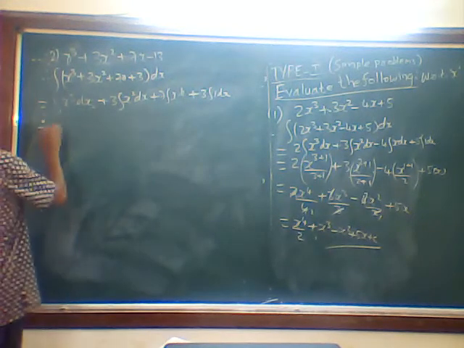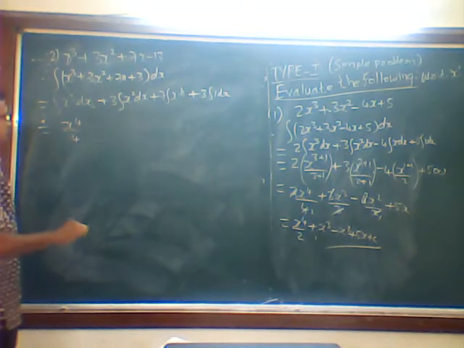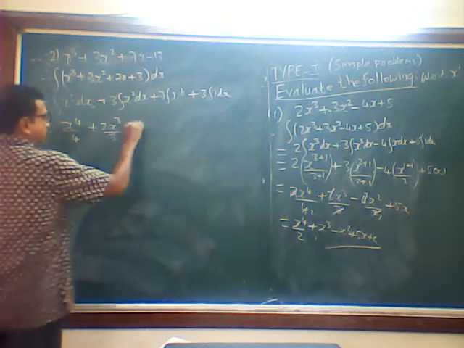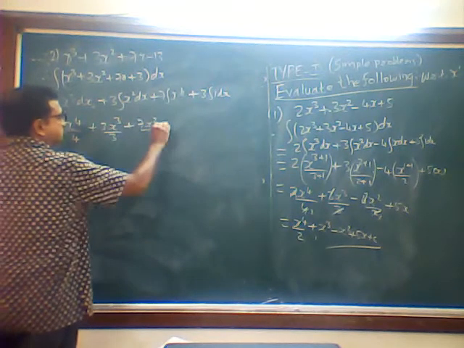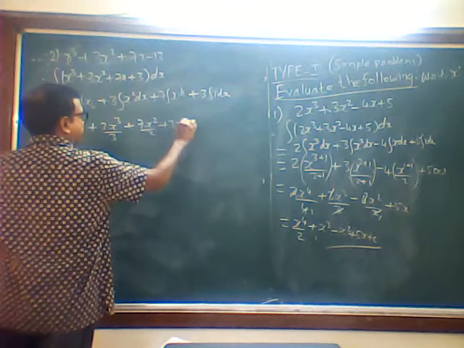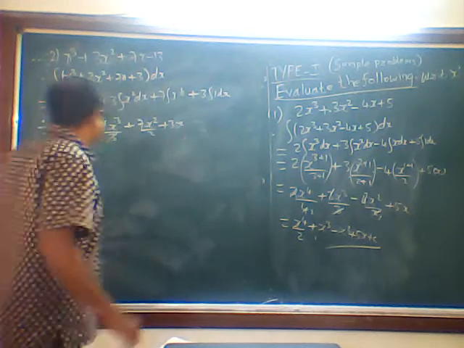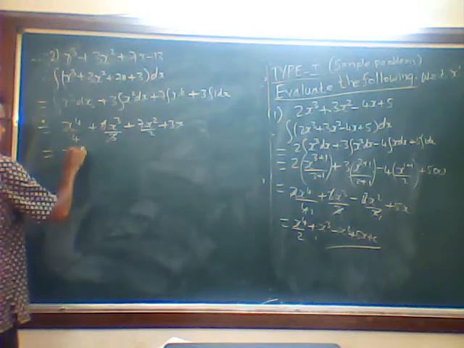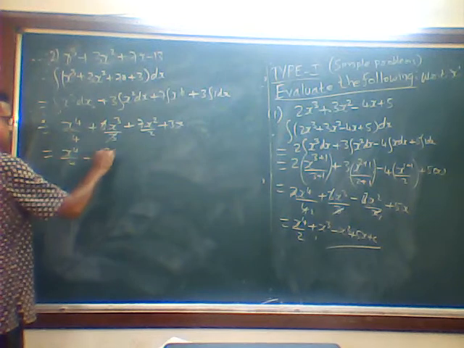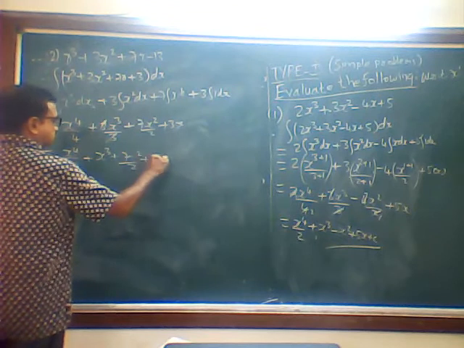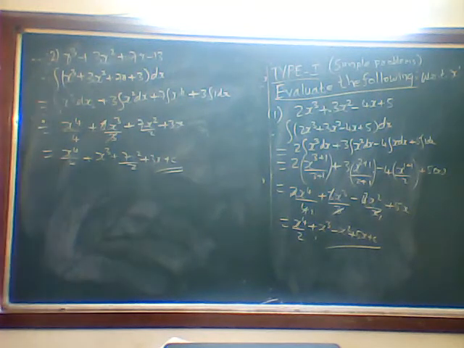Okay, so now x cube is x raised to 4 upon 4, x square gives 3 upon 3, plus 7 x square upon 2, plus 3 times 1 dx, which is x. If you want, you can write plus c later on. So we are cancelling the 3 here.